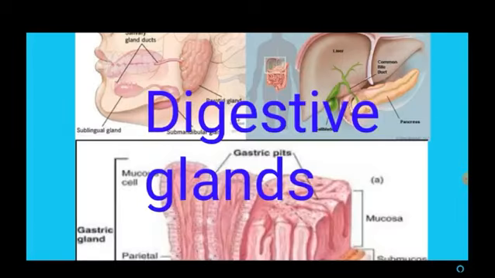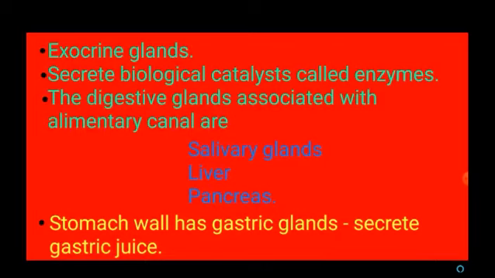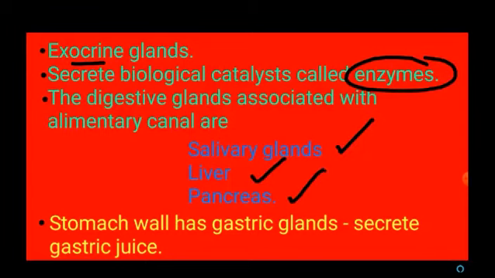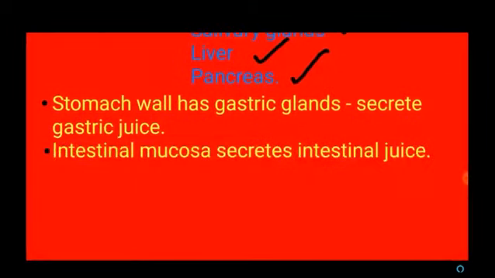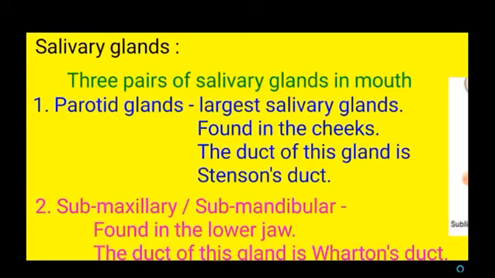So next we are going to see about the digestive glands. Digestive glands are exocrine glands, and they secrete a biological catalyst called enzymes. The digestive glands associated with the alimentary canal are the salivary glands, liver and pancreas. Along with these glands, the stomach wall has gastric glands which secrete gastric juice, and the intestinal mucosa secretes intestinal juice. So first we are going to see about salivary glands.